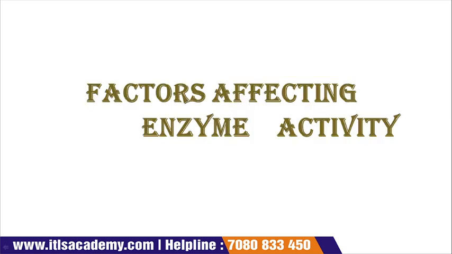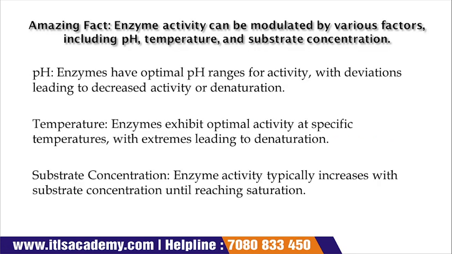Now see which factors are affecting the enzyme activities. The factors are pH, temperature, and substrate concentration. These are all the factors which affect the activities of the enzyme. See what is the amazing fact behind the factors affecting enzyme activities.